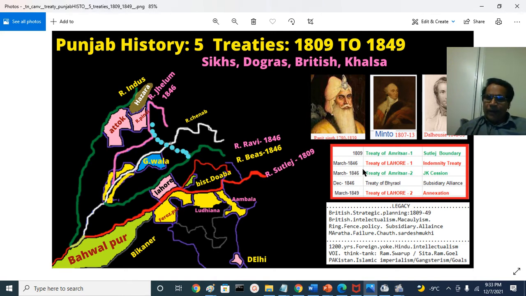During Auckland's time, Maharaja Ranjit Singh passed away a natural death in 1839 at Lahore. That means 30 years after signing the treaty, he passed away. Still, there was amity between the East India Company Bahadur and Maharaja Ranjit Singh and his descendants. 30 years nothing happened. Then the events moved very rapidly.